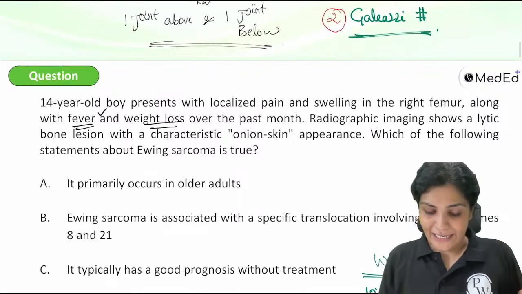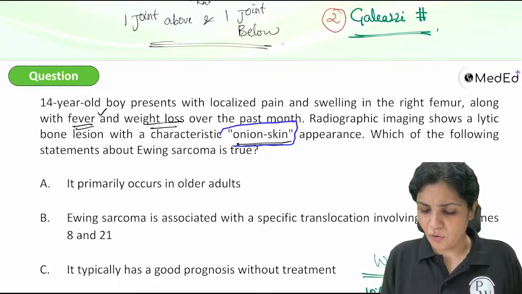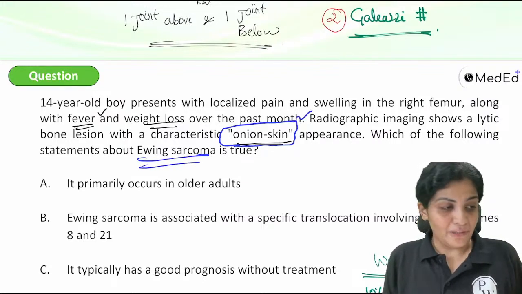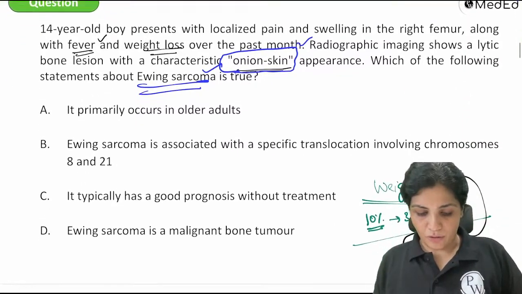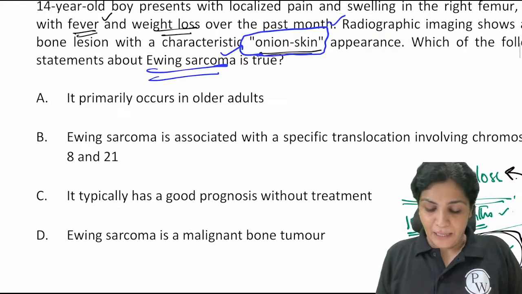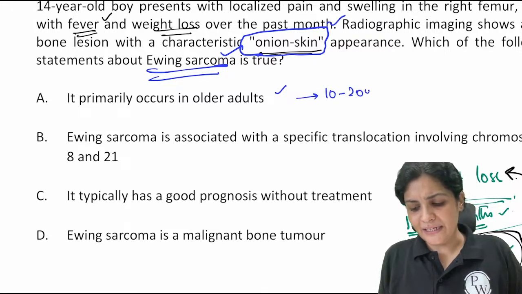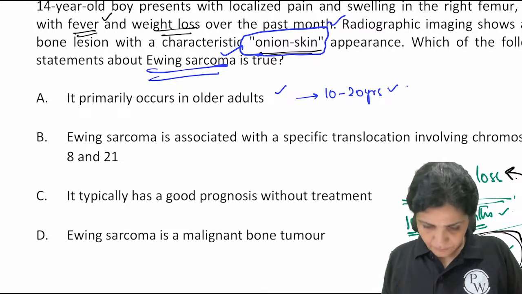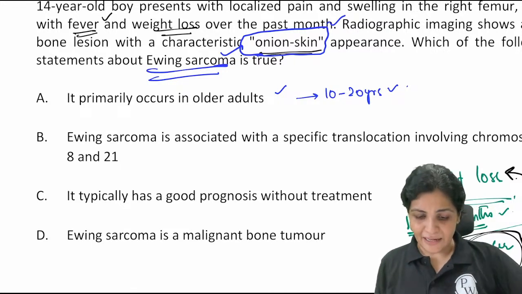Radiograph imaging shows lytic lesion with onion skin appearance. This is very easy. Whenever somebody talks about the onion skin, we know it is about Ewing's sarcoma, right? Now let us see what all has been given regarding that. It primarily occurs in older adults. For Ewing's, it is actually the 10 to 20 years decade. Older adults maybe means they are talking about 30, 35, something like that.